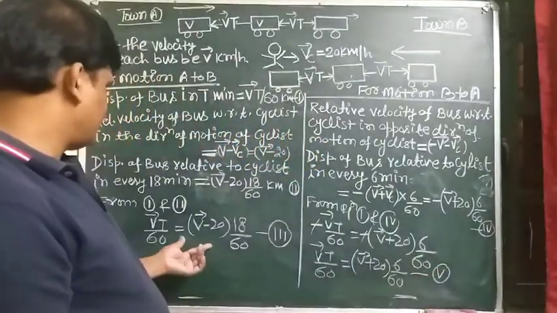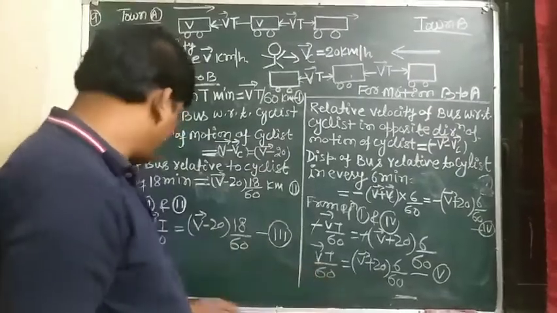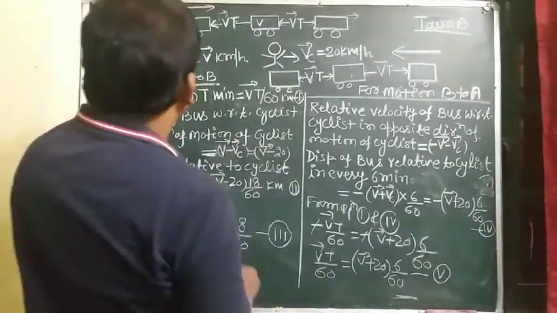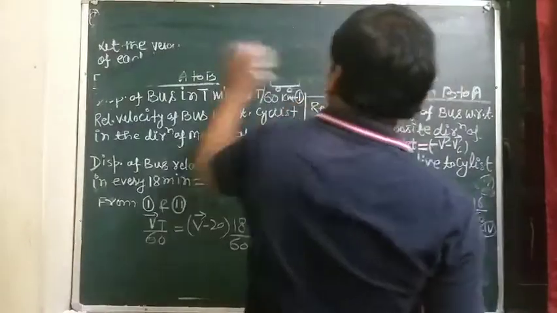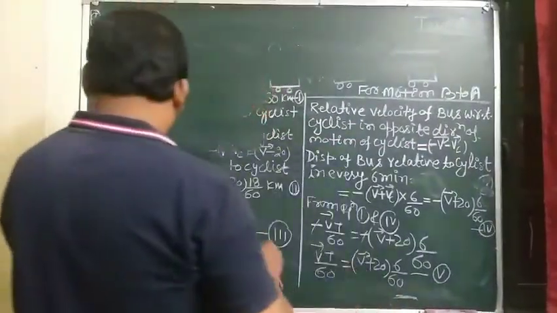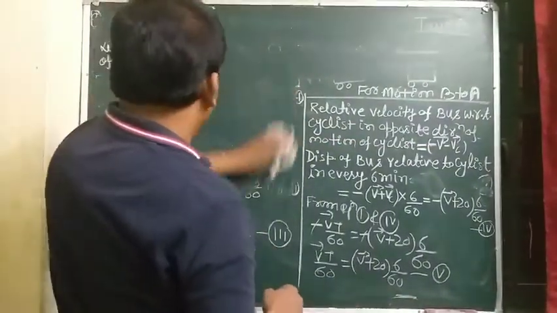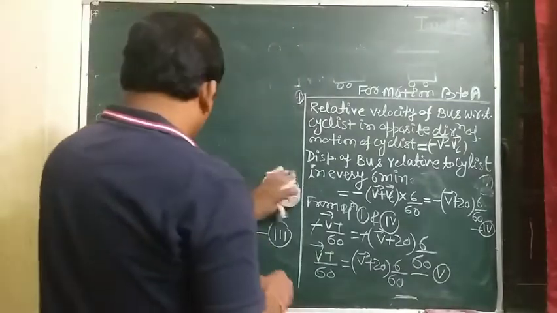And from equation 3 and equation 5, solving this, we get the value of velocity of bus.